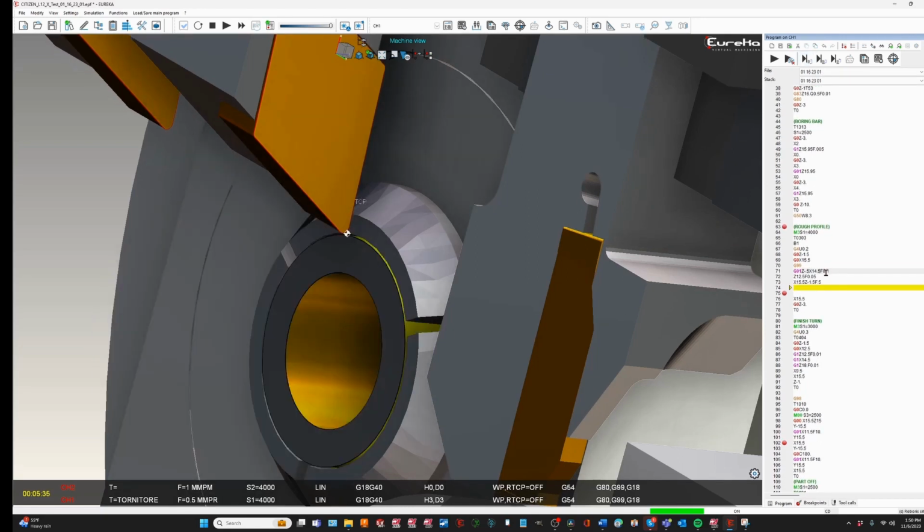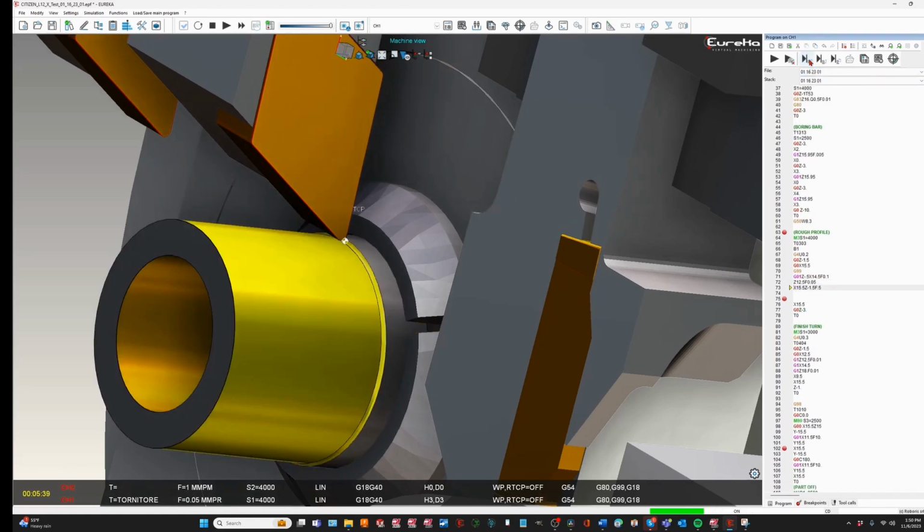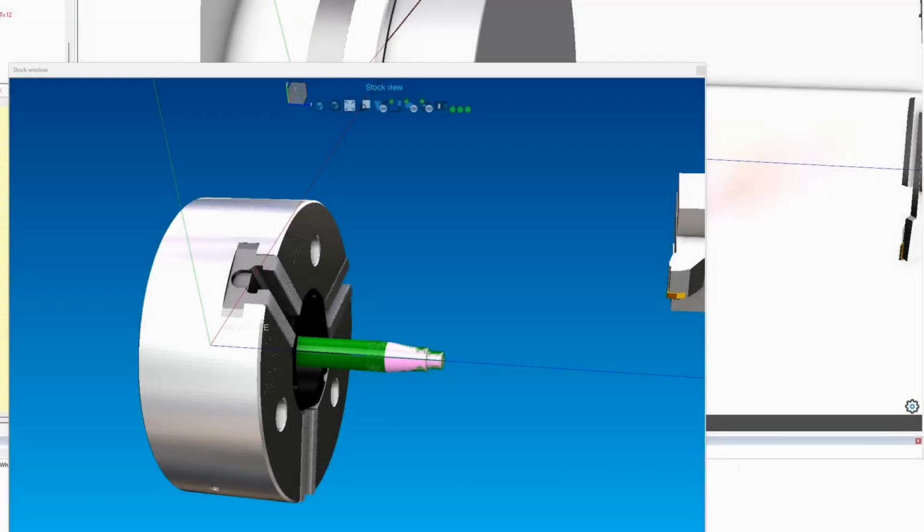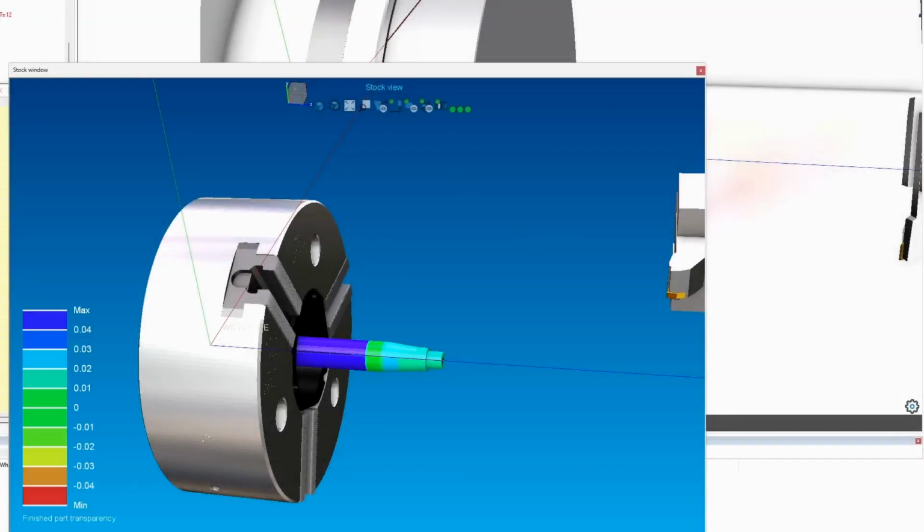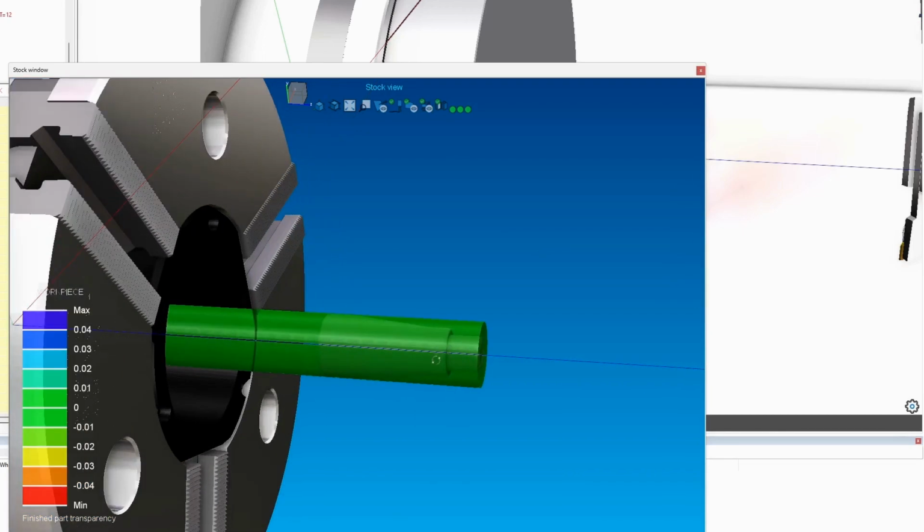By using the Set Next Line tool in Eureka, you will not have to constantly restart your simulation to verify your code. You can compare stock to your part model as you program, giving you the graphical feedback you are accustomed to with CAM software.